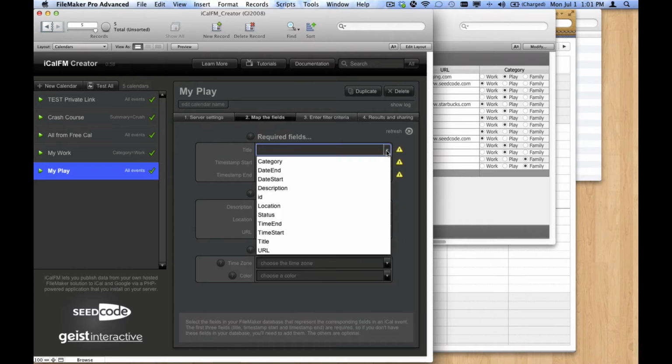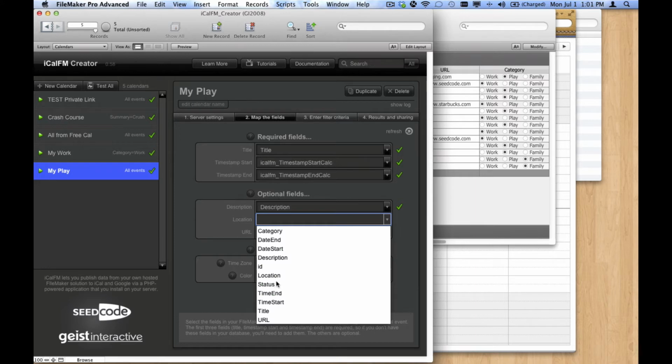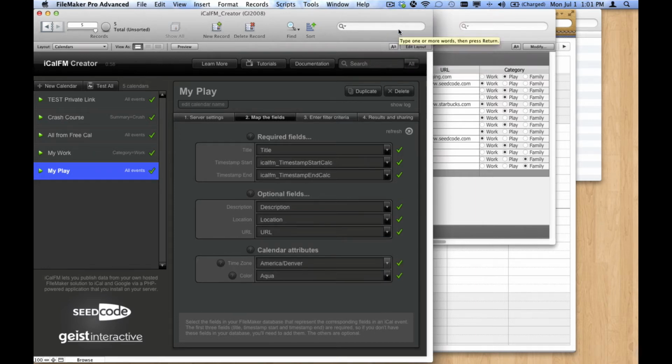Let's map these fields. Okay, this will take a minute, but I'm just choosing the fields in my file that correspond to the field objects in the iCal data format. Okay, and so that'll just take a minute, and I'll be right back. Okay, and that's done now.